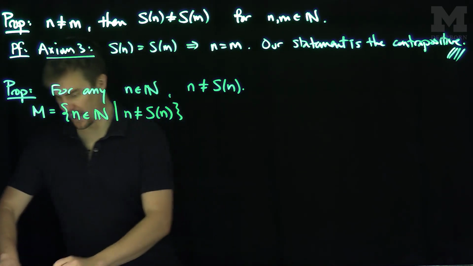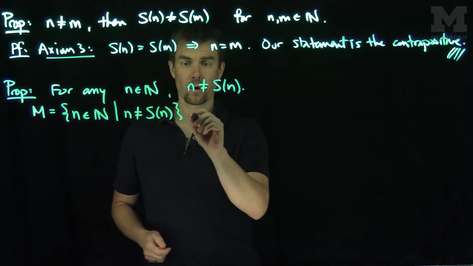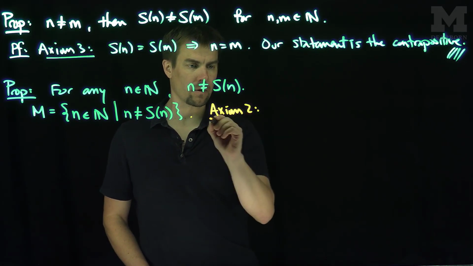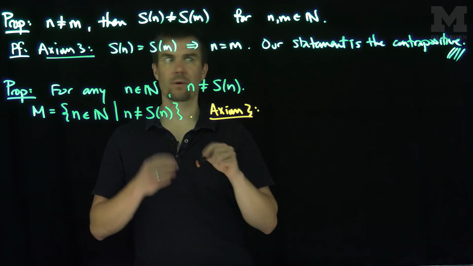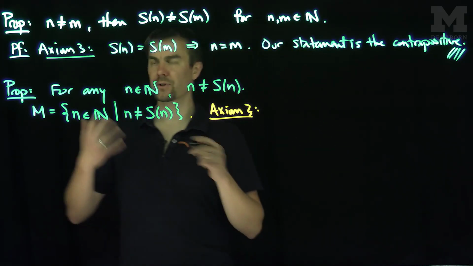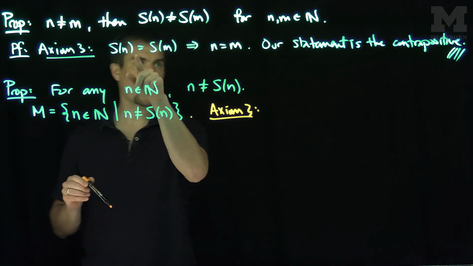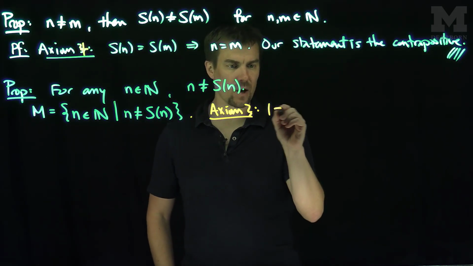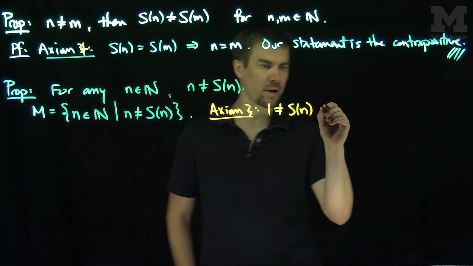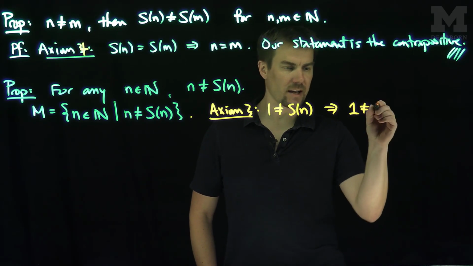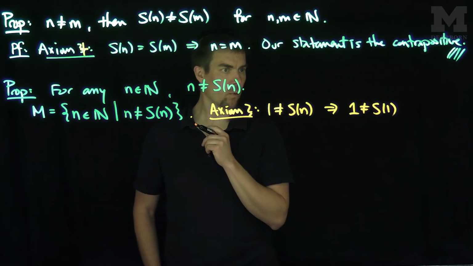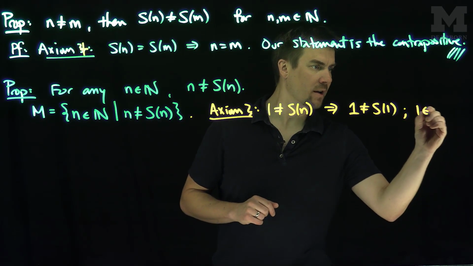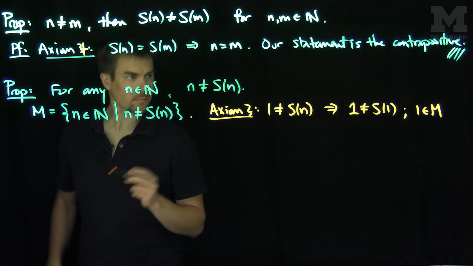And now what can we say about this set M? Well, one thing we know is that one of the earlier Peano axioms, I don't remember exactly which number, probably axiom number 3 from our previous video, says that 1 is not the successor of any number. And so that implies that 1 is not equal to the successor of 1. So in other words, 1 is in the set M.